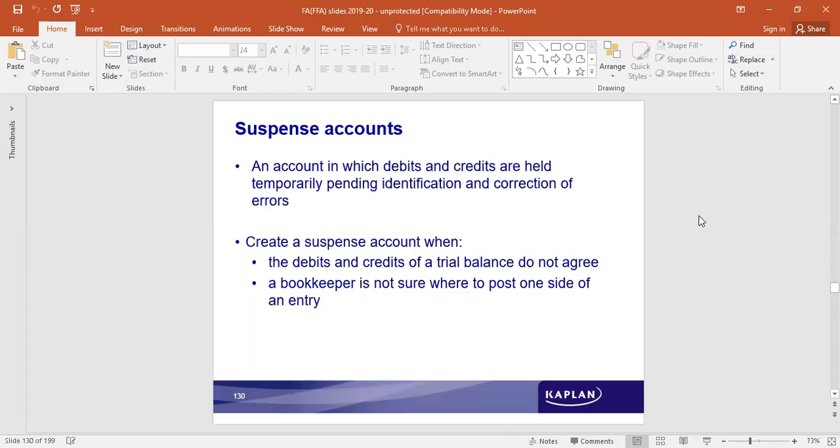But after rectifying the errors that take place, the suspense account would be closed. It is an account in which debits and credits are held temporarily pending identification and correction of errors. Create a suspense account when the debits and credits of the trial balance do not agree, or when a bookkeeper is not sure where to post one side of an entry.